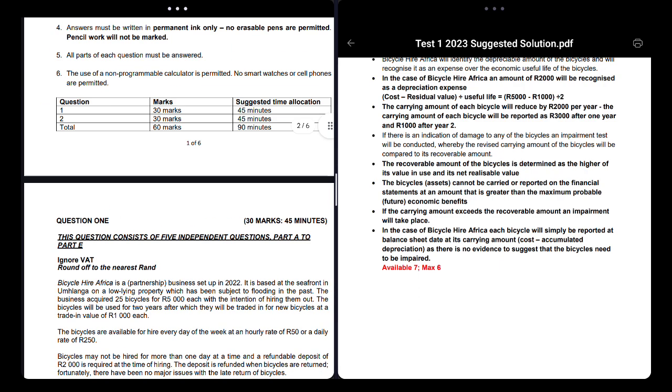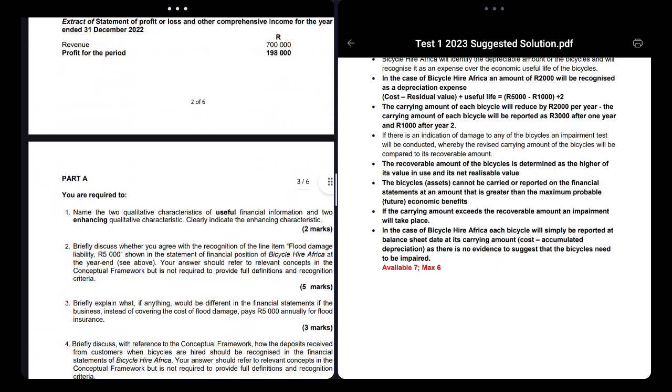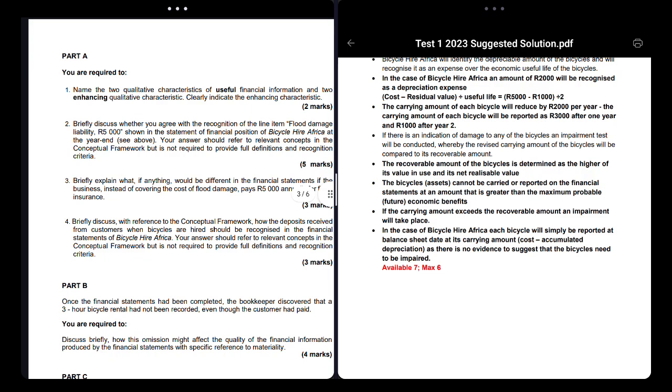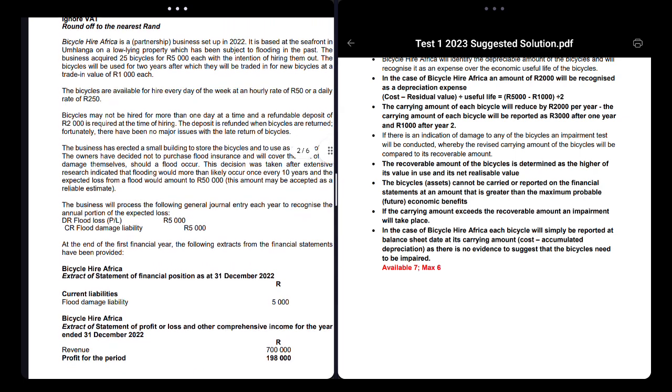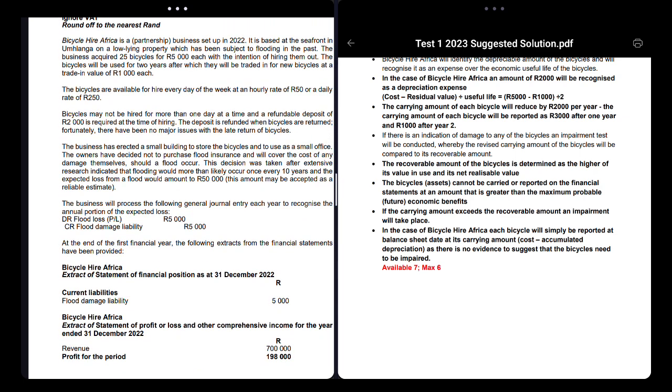Also, if they tell you the bicycle got damaged, then you would impair. But over here, nothing happened, nothing got damaged. The bicycle depreciates normally each year, like you usually do. Nothing got damaged, so it's fine, right? So you tell them that they don't need to do an impairment, and obviously you tell them how you represent the amount in the balance sheet, right?